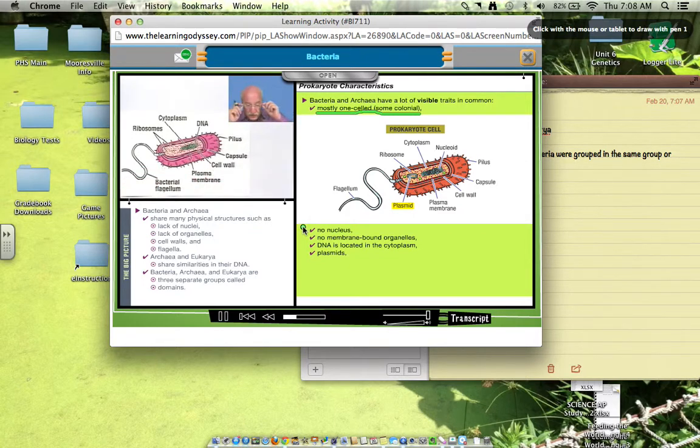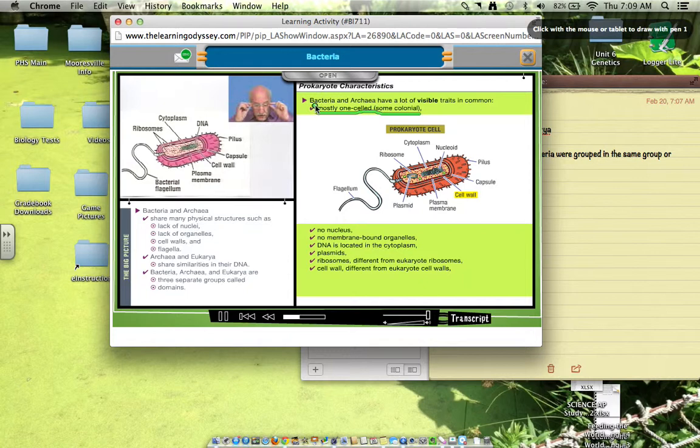It's also going to have structures called ribosomes, but they're different than eukaryotic ribosomes. Right? They have a totally different formation. They're also going to have a cell wall, but this is a very different cell wall than a plant cell wall. It's made out of a totally different chemical, and yet they will have this cell wall. You're starting to see the reason this could be confusing.